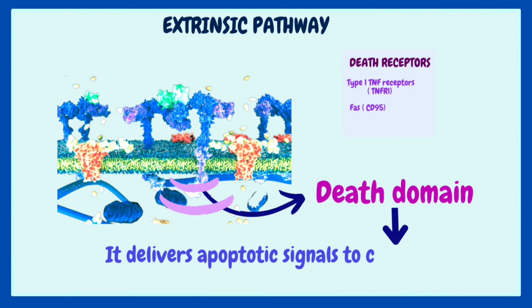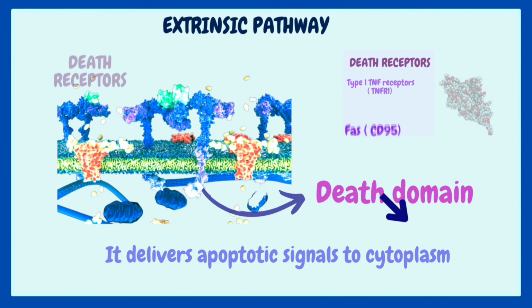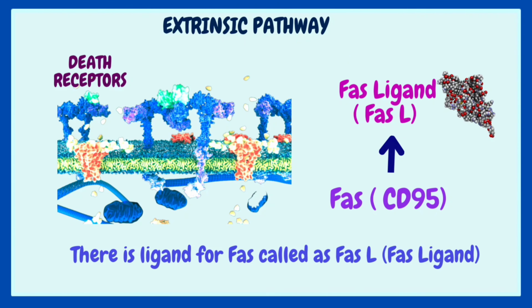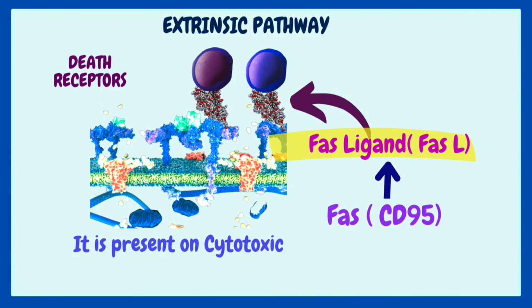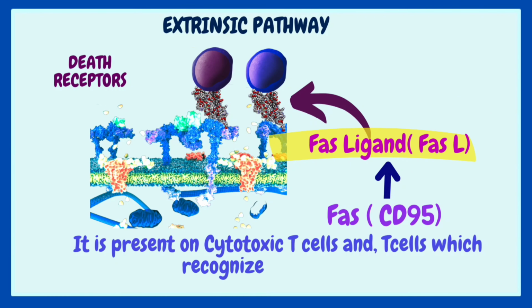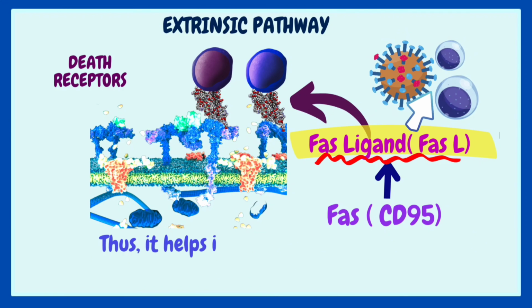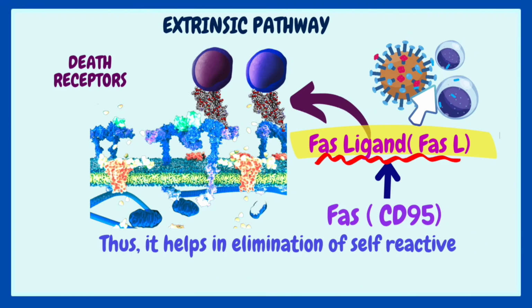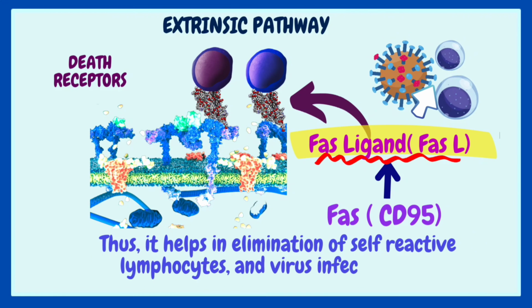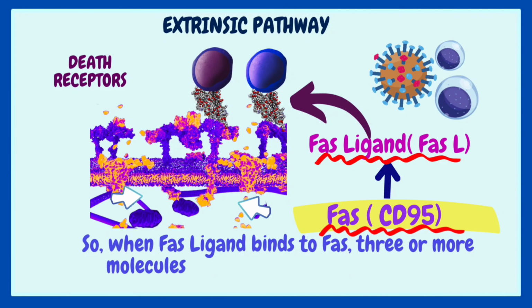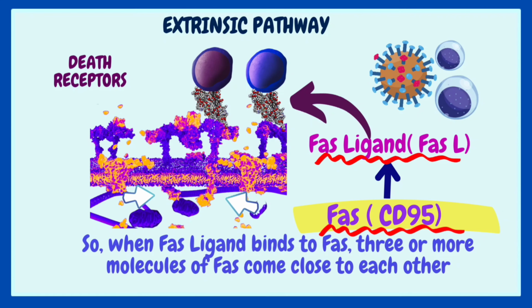There is a ligand for FAS, called FAS ligand. It is present on cytotoxic T cells and T cells which recognize self-antigens. Thus, it helps in elimination of self-reactive lymphocytes and virus-infected cells. So, when FAS ligand binds to FAS, 3 or more molecules of FAS come close to each other. So, their cytoplasmic death domains are also close together.